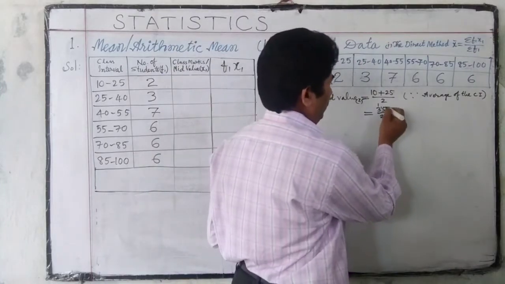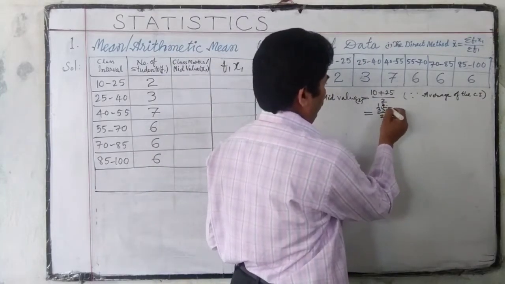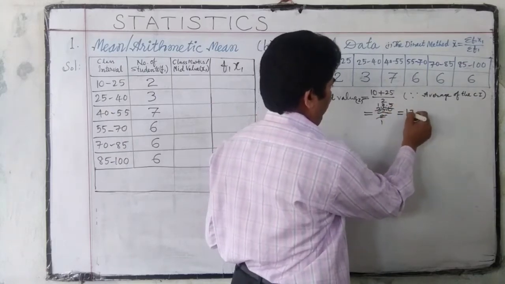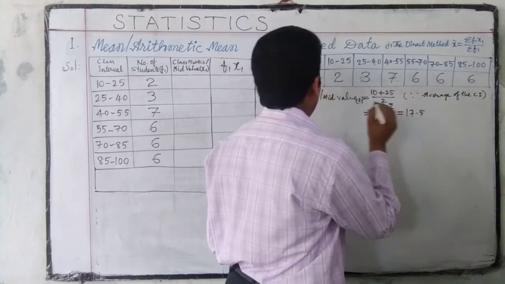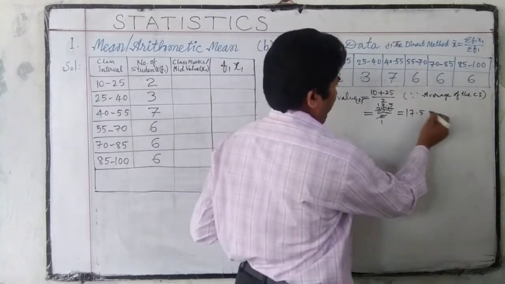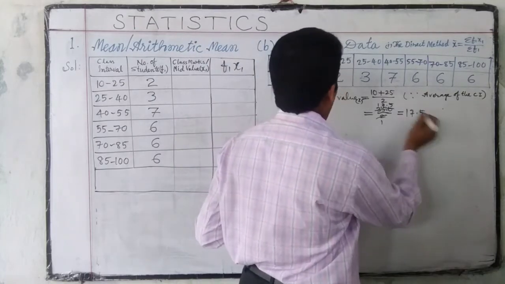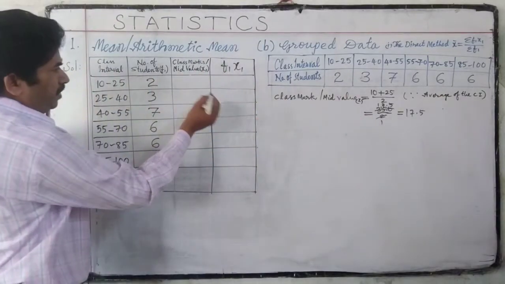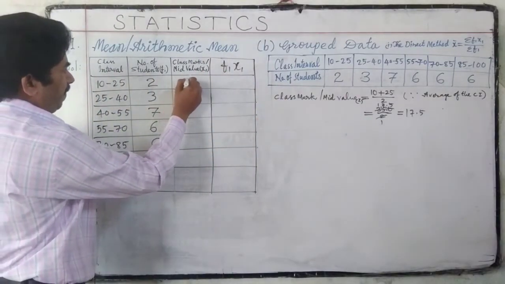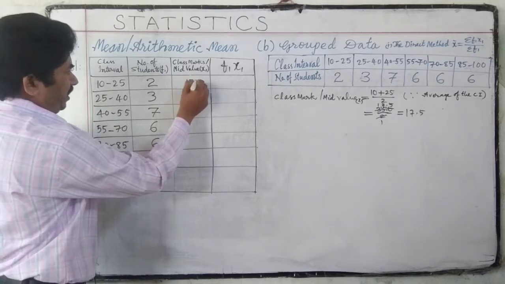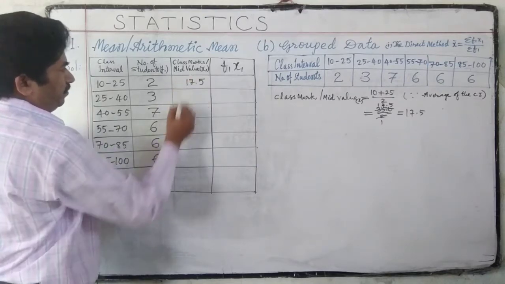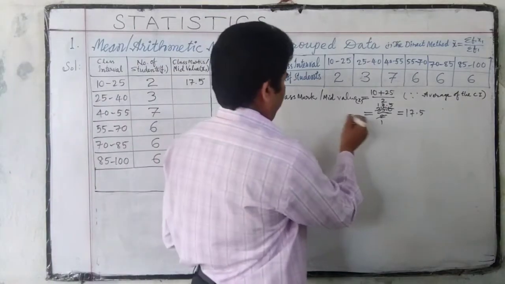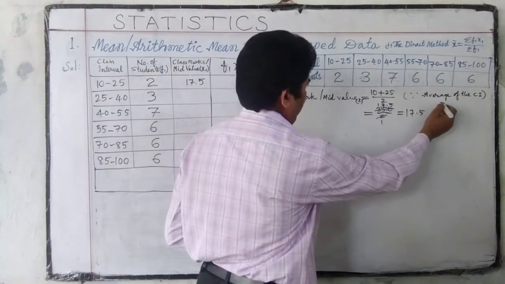So 2 sevens are 14, 1 balance, 2 fives are 10, 2 ones are 2, 17.5. So this is the average of the first class, the mid value of the first class, 17.5. Next, the second class, this is class 1.